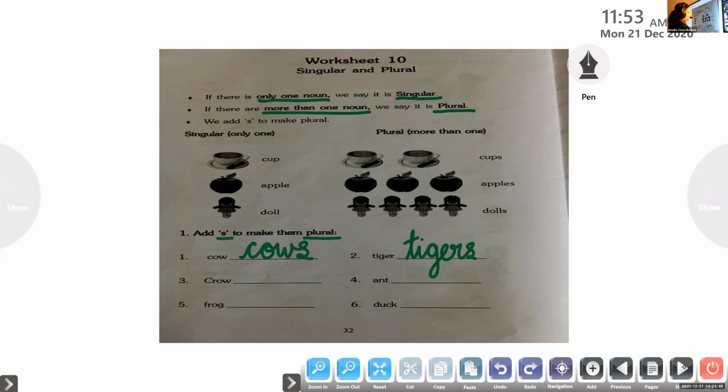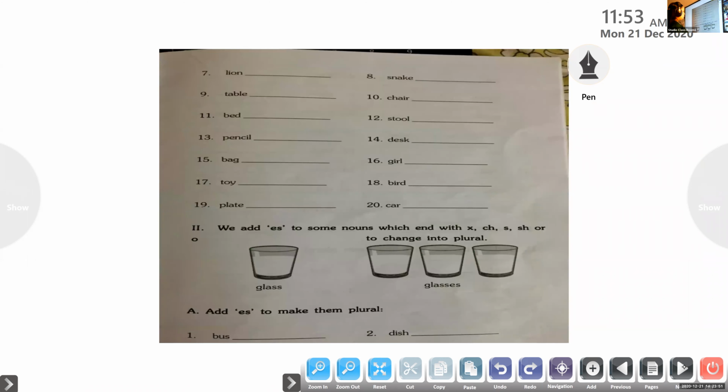Then there is another rule. What is the other rule? The other rule is to add ES. But we can add ES only to some specific nouns. Which are they? Who can tell me that rule? To which nouns are we allowed to add ES? Who can tell me that rule?